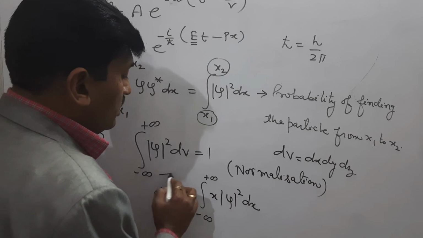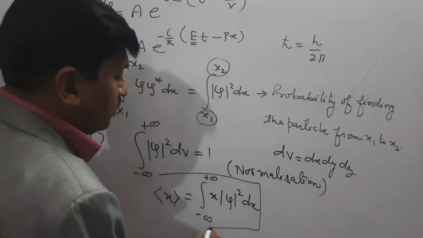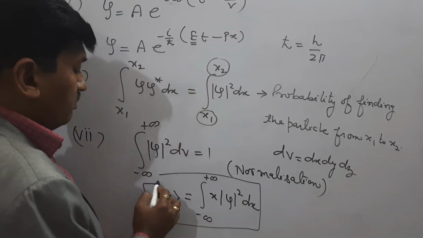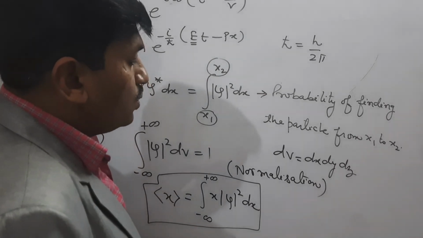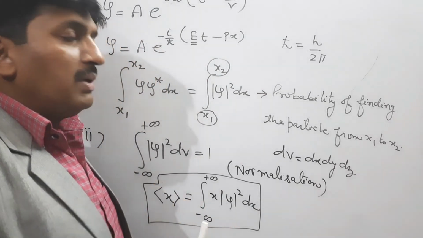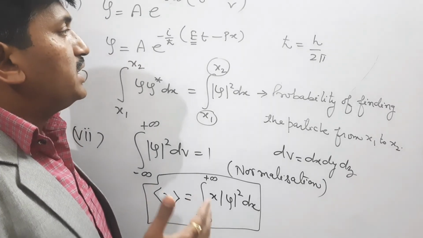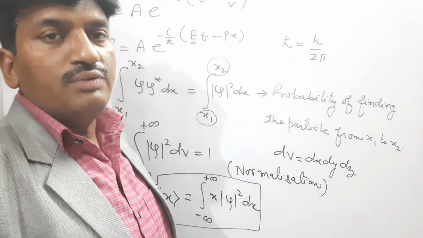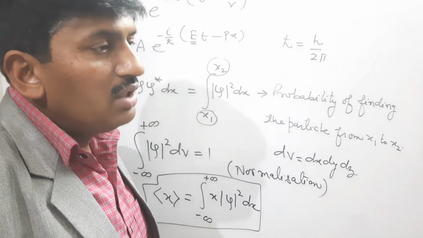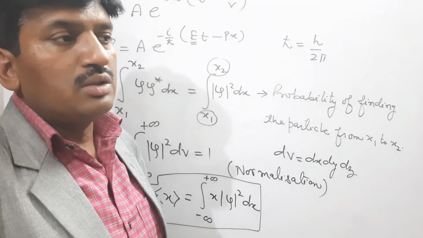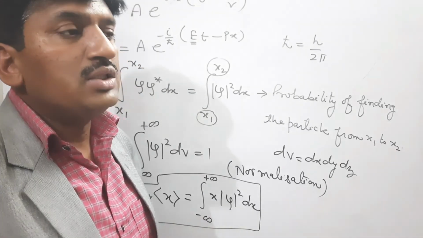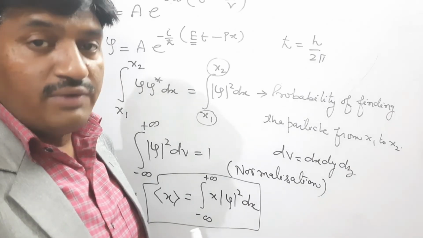This is the expectation value of x. We require this to correlate the experimental and theoretical data. So these are the physical significances of wave function, which are very important in wave mechanics, or we can say quantum mechanics, or modern physics.